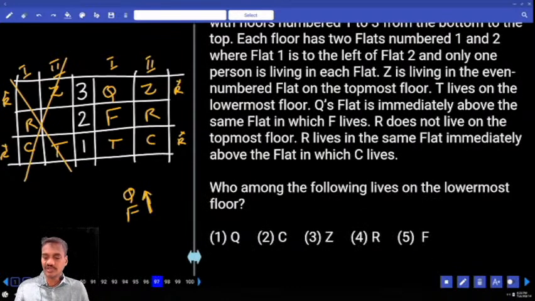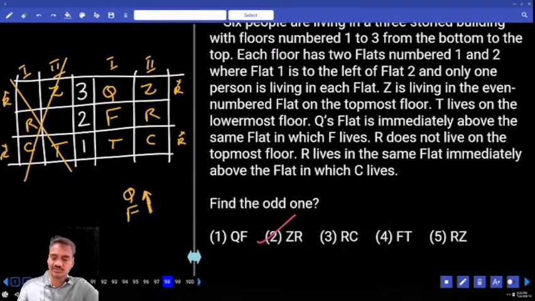Who among the following lives on the lowermost floor? T and C, out of which C is given, choice 2. And find the odd one, Q and F. Q and F adjacent, Z and R adjacent, R and C adjacent, F and T adjacent. R and Z are also adjacent. All the persons are adjacent to each other.